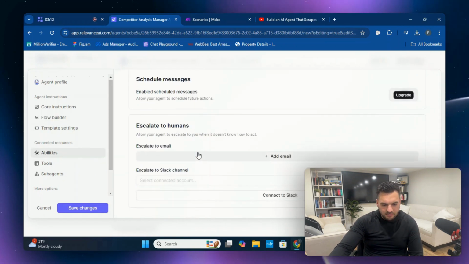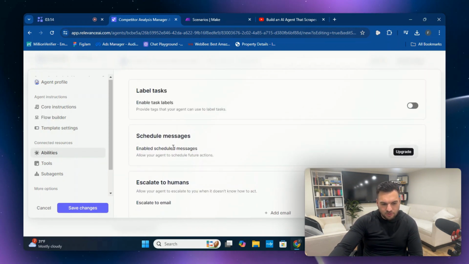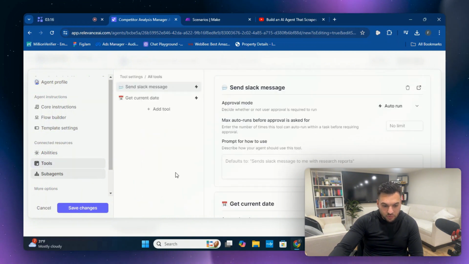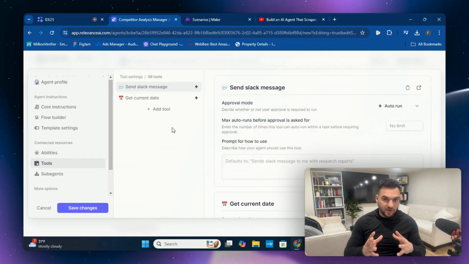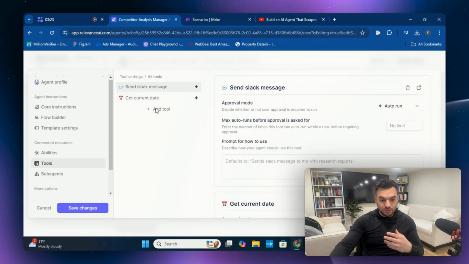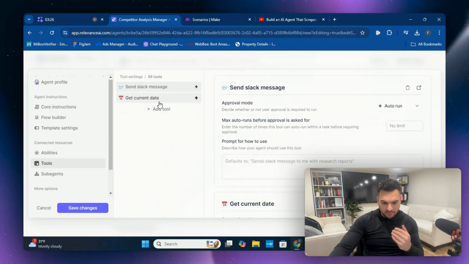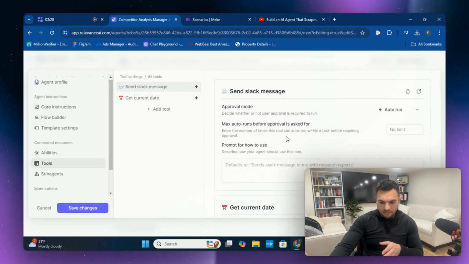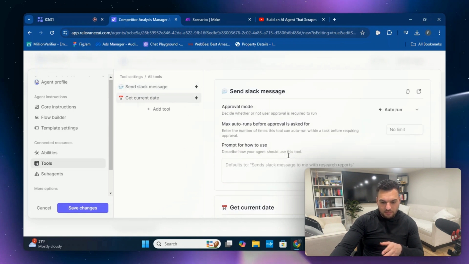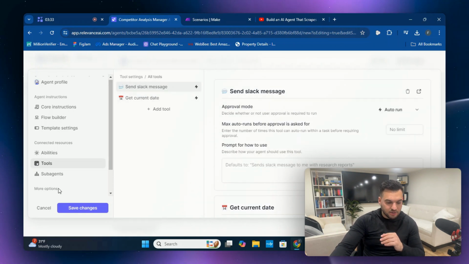And then the abilities, these are the abilities of it. You know, it can schedule messages, label tasks. The tools that the supervisor agent or the competitor analysis manager agent needs, you really don't need get current date, but you're going to need send Slack message, and ensure that this is on auto run. And this is also connected. I'll teach you how to do that as well.